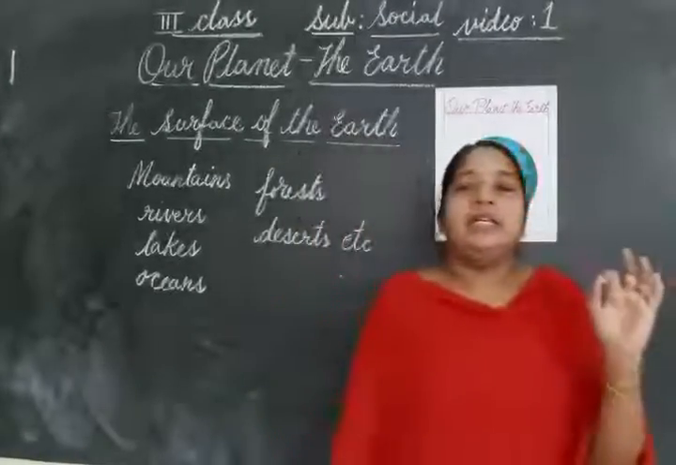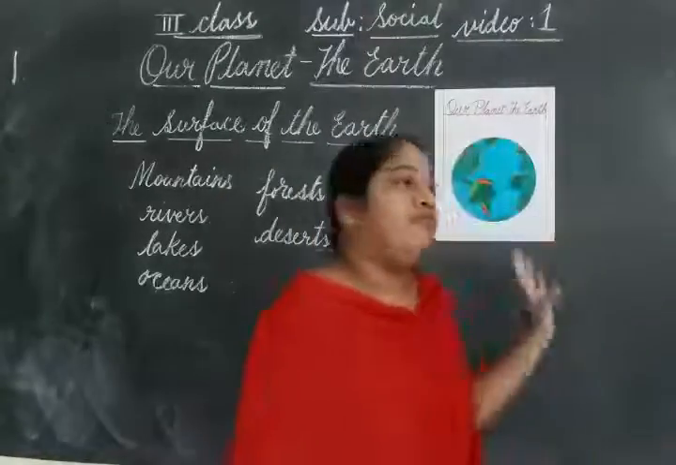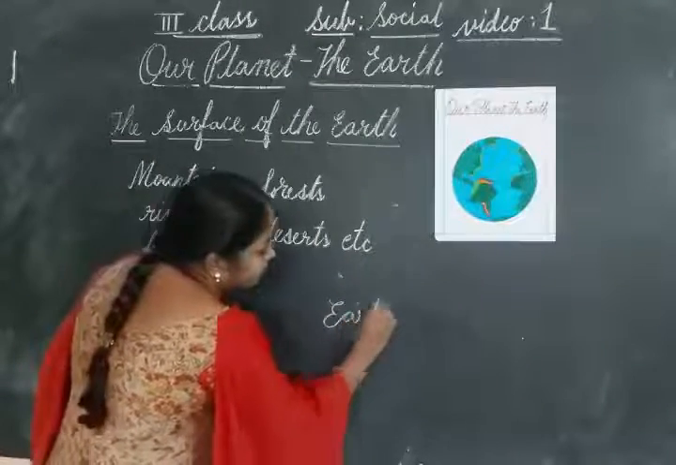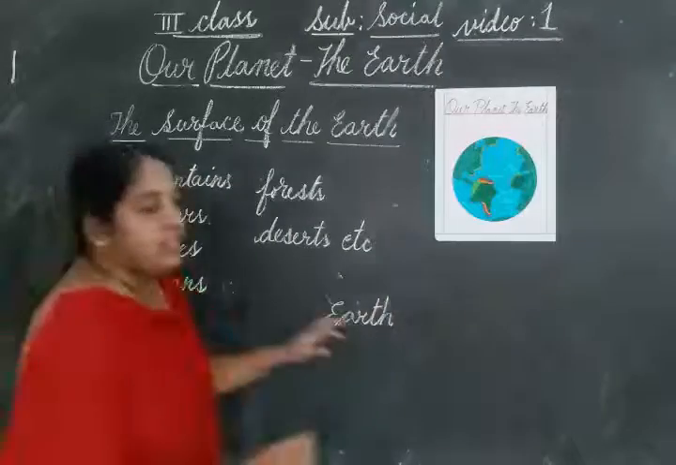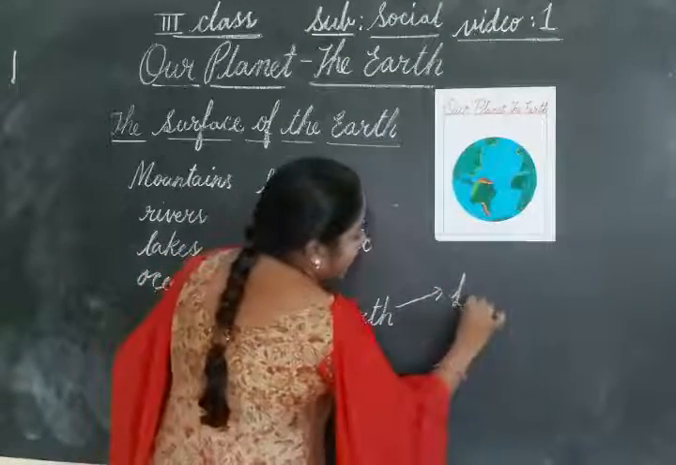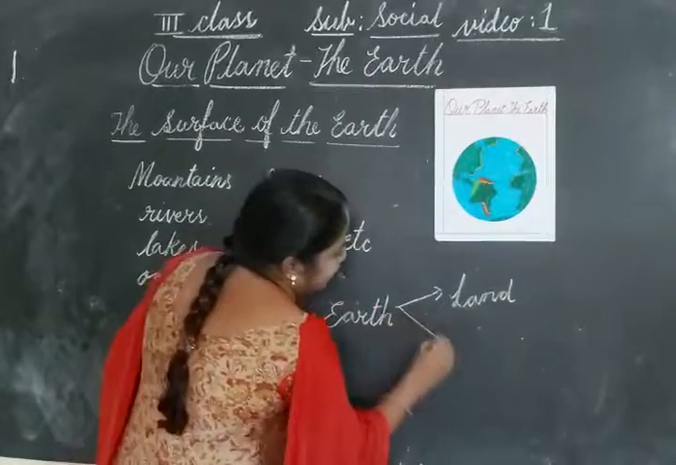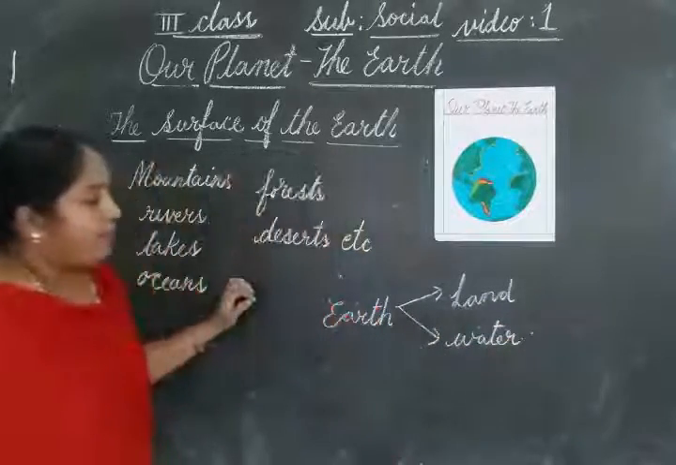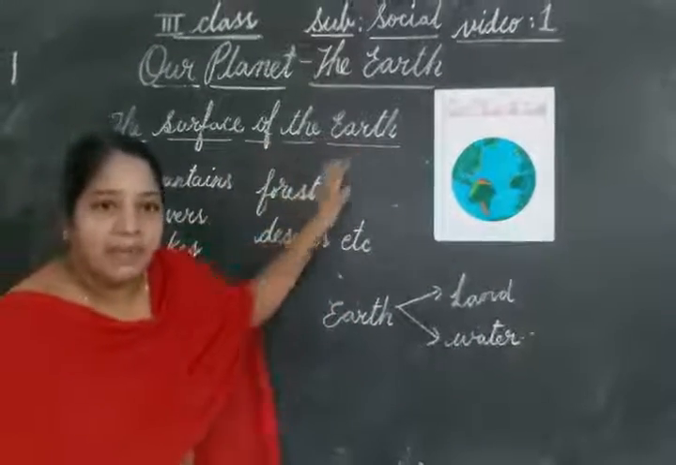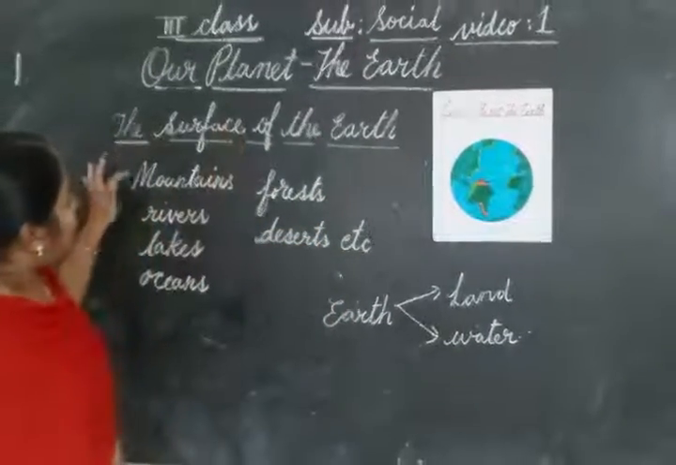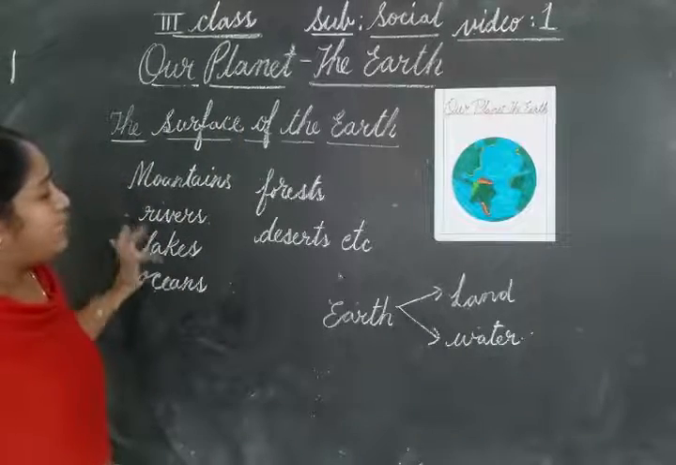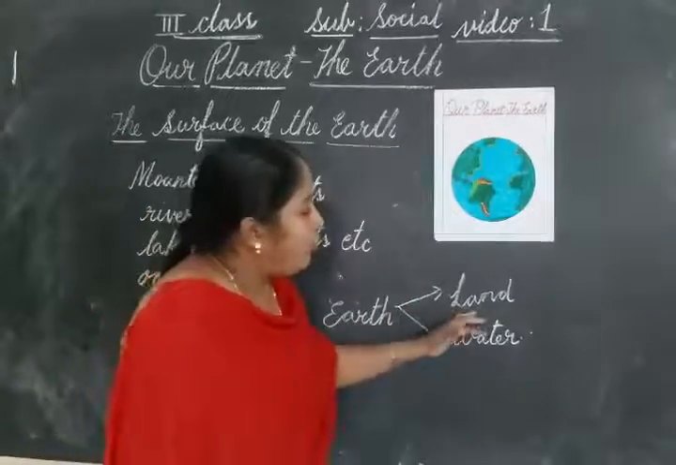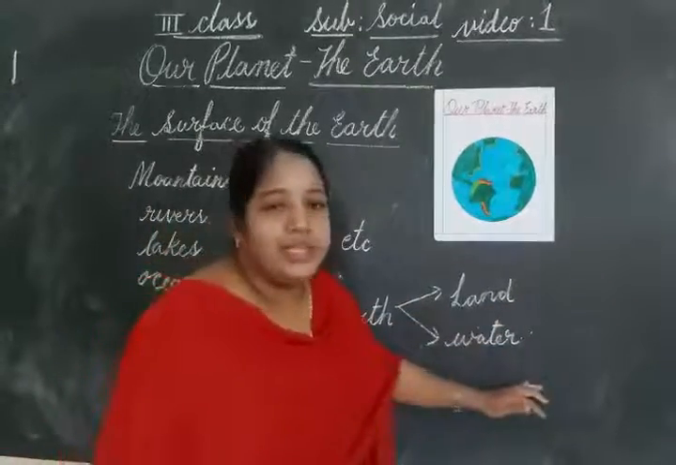But mainly the earth is divided into two main forms. What are the two main forms of the earth, children? One is land and the other one is water. Okay, children. The surface of the earth is not same everywhere. We can see lot of things like mountains, rivers, lakes, oceans, forests, deserts. But mainly the earth is divided into two forms. One is land and the other one is water.